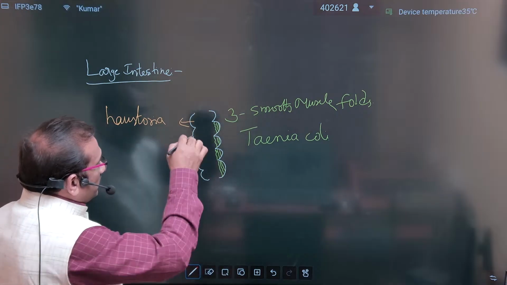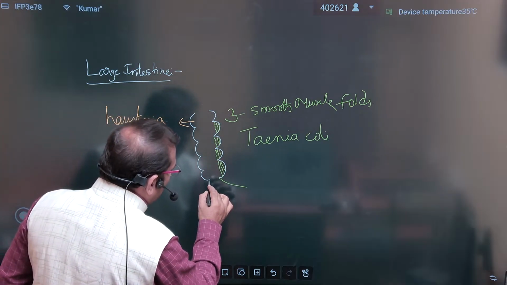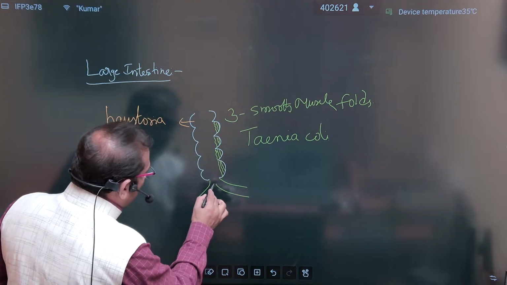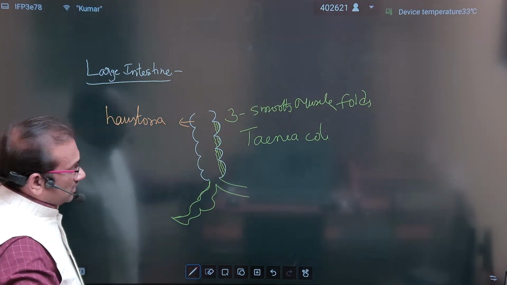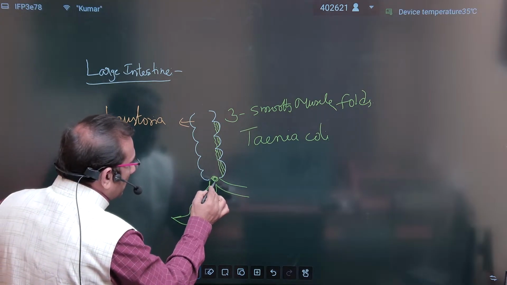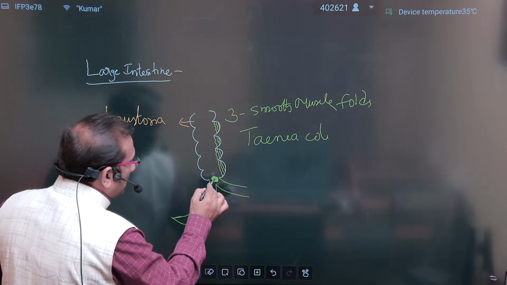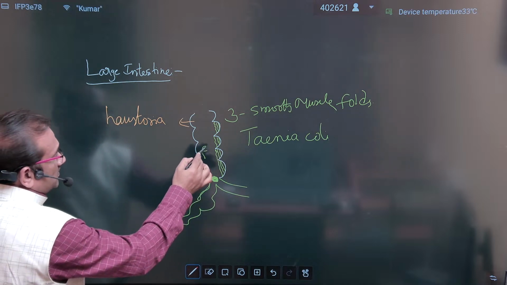And at the opening of the ileum into the cecum, see here, the cecum, there is also a valve or sphincter guarding it.